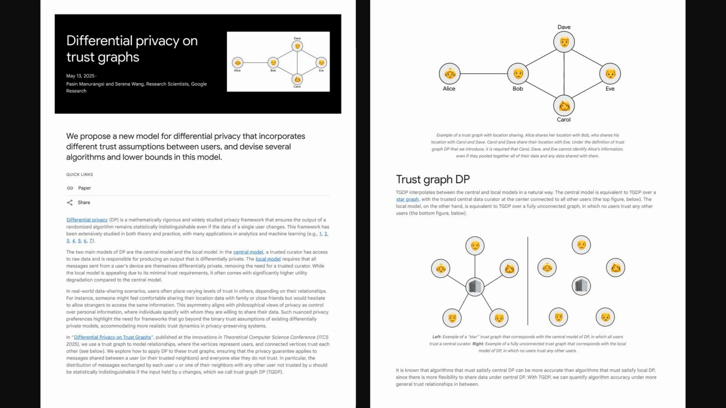So, this work on trust graph differential privacy introduces a really flexible way to think about data privacy, moving beyond the all-or-nothing approaches of central or local models. The researchers have proposed algorithms for tasks like data aggregation, using graph theory concepts like dominating sets, and they've also established some theoretical limits or lower bounds on how accurate these can be, which relate to something called the packing number of the graph. It's an interesting step towards more nuanced privacy in real-world systems.